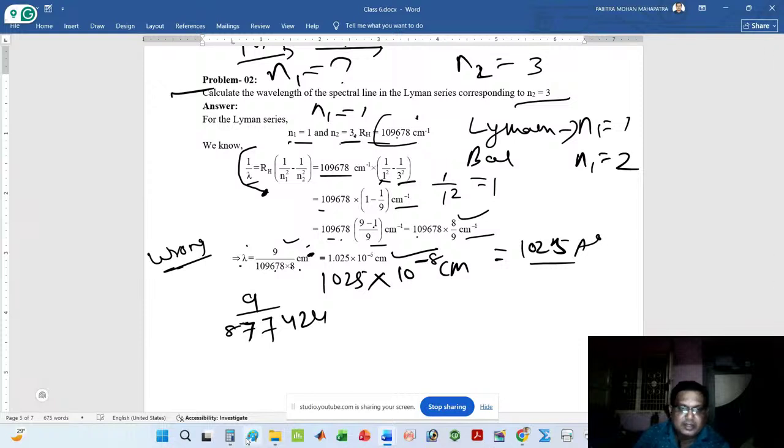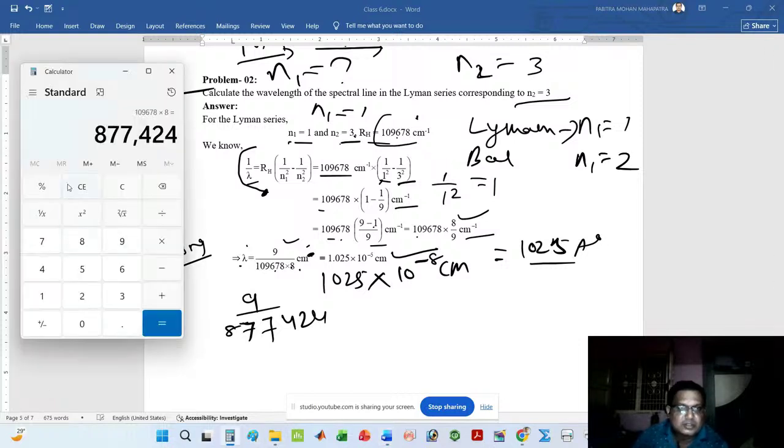Now again divide this. What will be the answer? I want to check 9 divided by 8 double 7 424. Exactly, this is correct. That is your 1.025 into 10 to the minus 5 centimeter. If you convert to angstrom, then it is your 1025 angstrom.